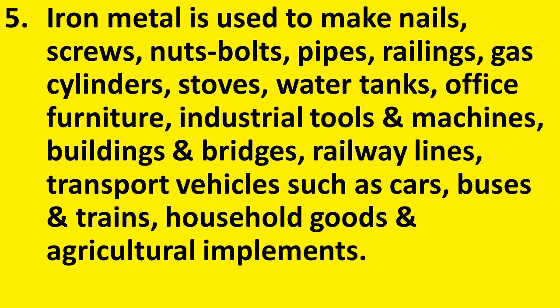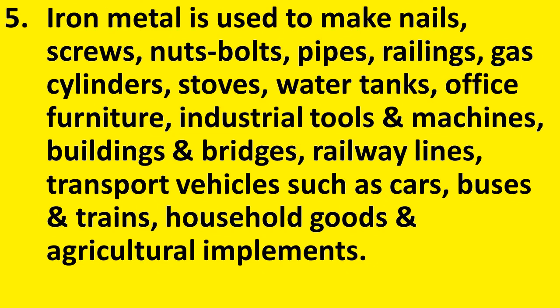Now we will see how iron metal is useful to us. Iron metal is used to make nails, screws, nuts and bolts, pipes, railings, gas cylinders, stoves, water tanks, office furniture, industrial tools and machines, buildings, bridges, railway lines, transport vehicles such as cars, buses and trains, household goods and agricultural implements.